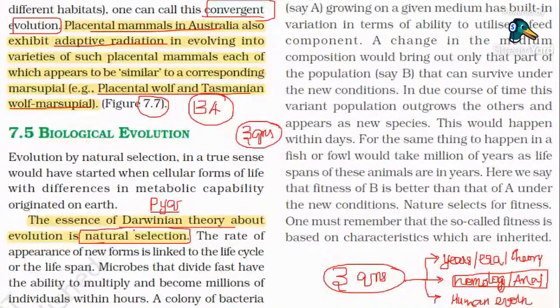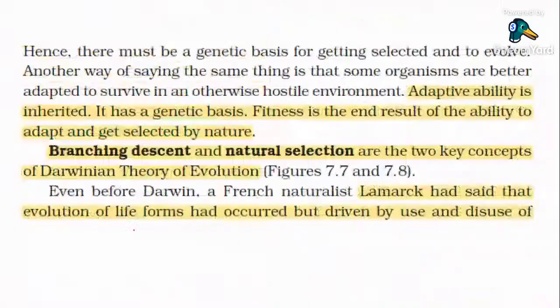According to Darwin, only the reproductively fit organism gets selected by nature for an environment. Adaptive ability is inherited. It has a genetic basis. Fitness, that is reproductive fitness, is the end result of the ability to get adapted and selected by nature.